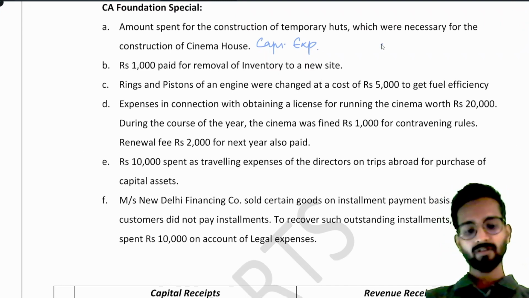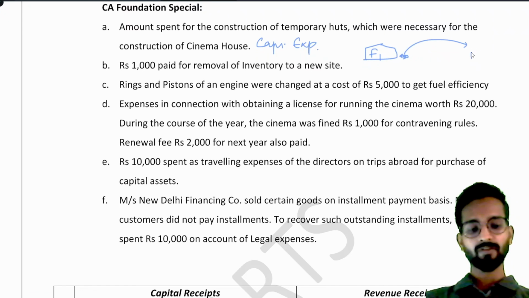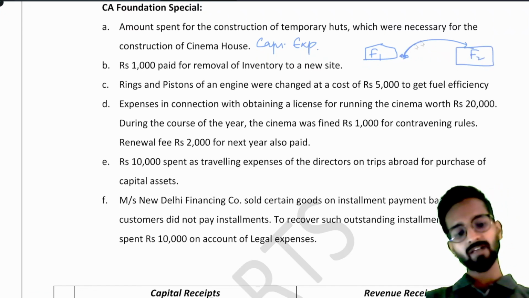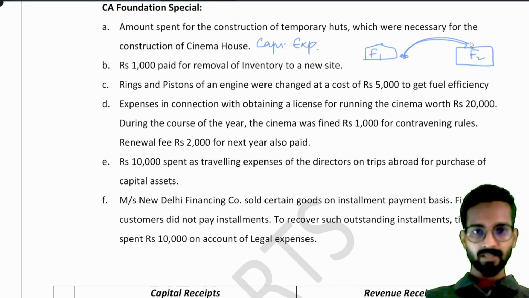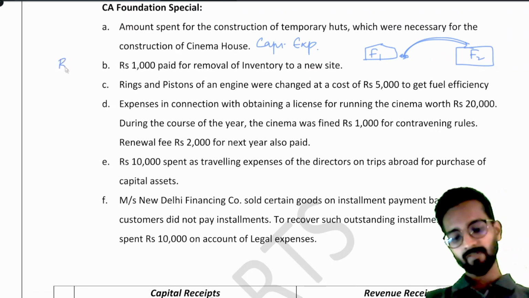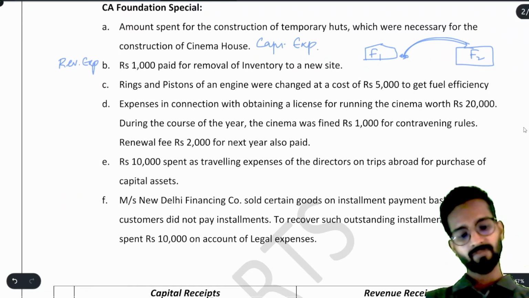Now, rupees 1,000 paid for removal of inventory to a new site. Now suppose we have this factory 1. If from here there is some inventory and we are taking it to our factory number 2. First tell me, we are just transporting our inventory from factory 1 to factory 2. Is the efficiency of my inventory increasing? No. Are we building anything? No. So this is your revenue expenditure. Understood?